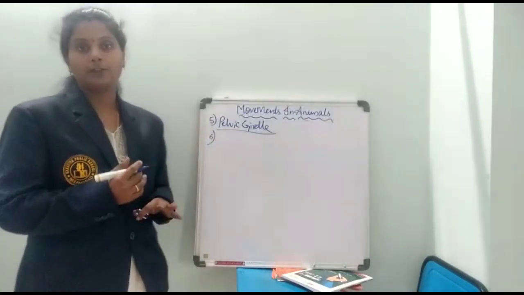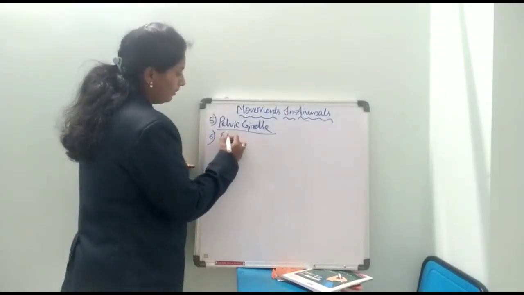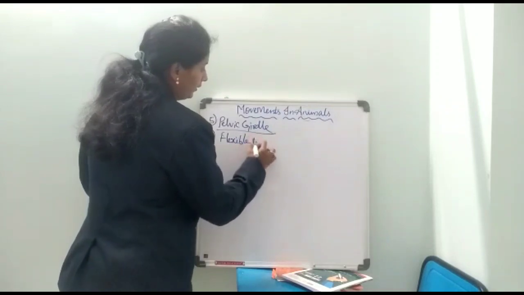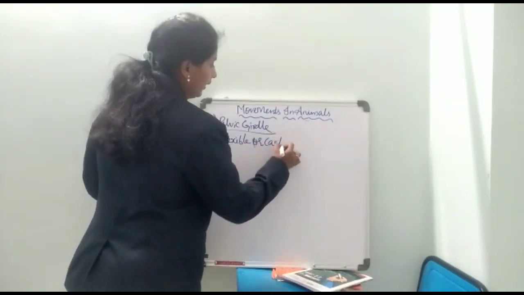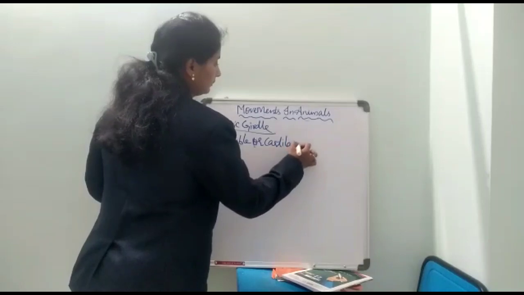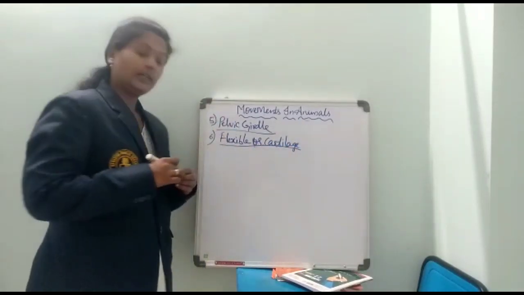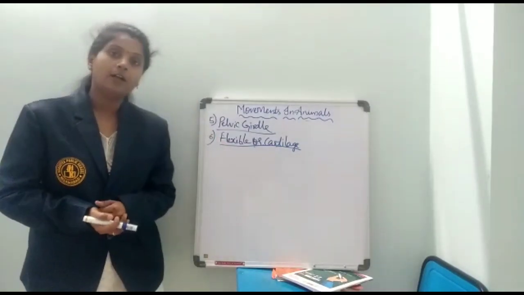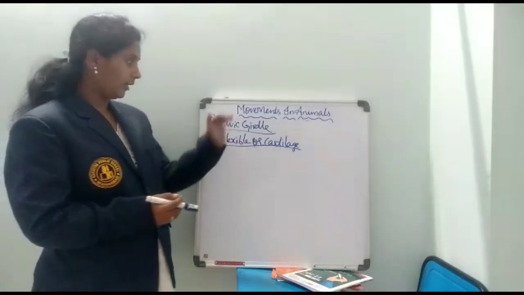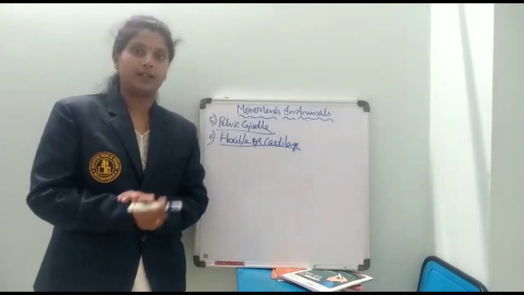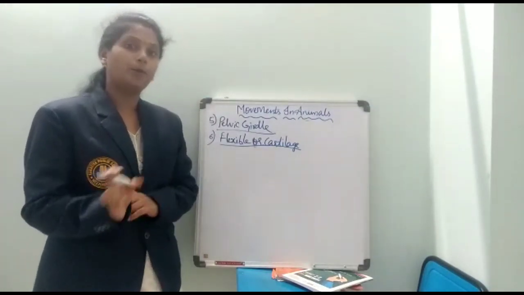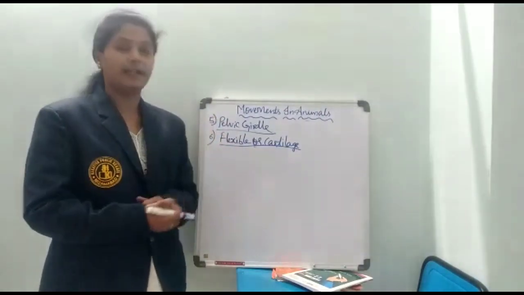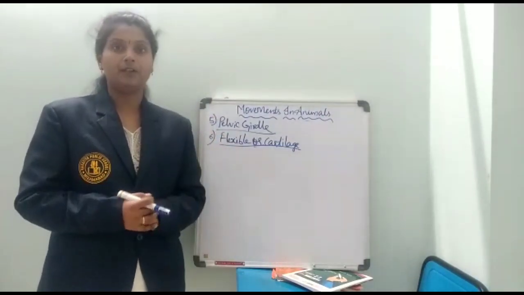Next, coming to flexible bones, or another name we can say is cartilage. This is one more kind of bone present in our body. Till now we have talked about the different kinds of bones, and all of them are very hard. But coming to this type, flexible bones or cartilage, the bones are soft and bent.